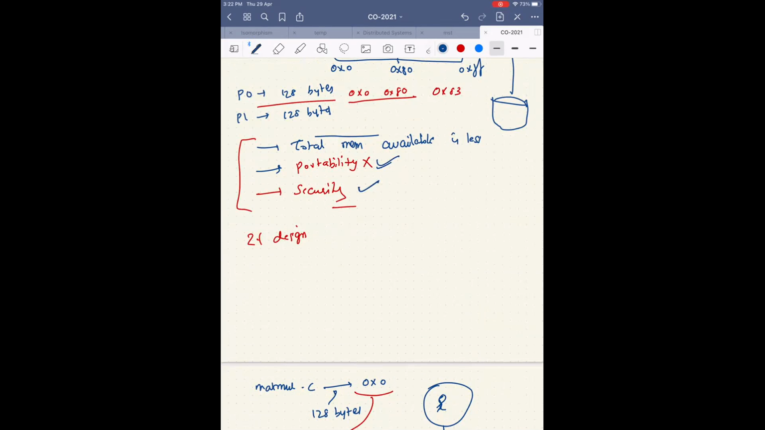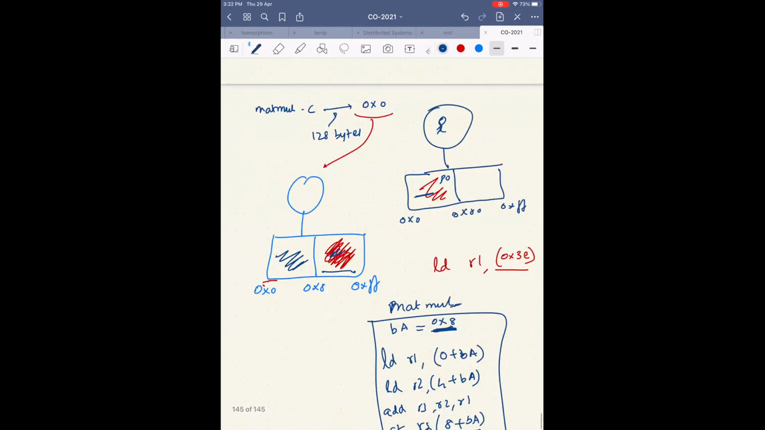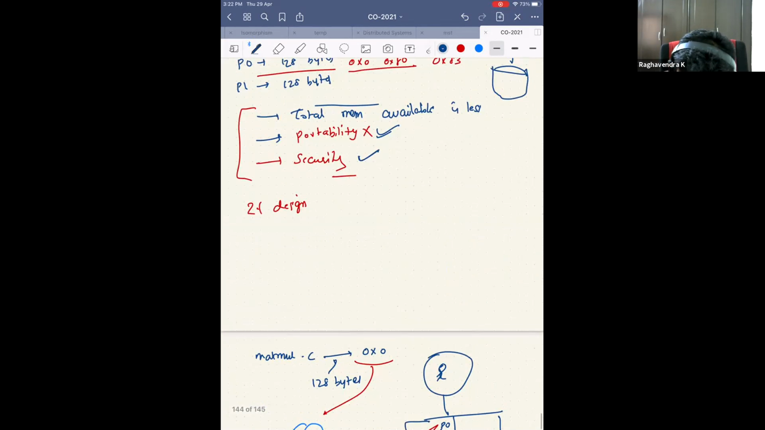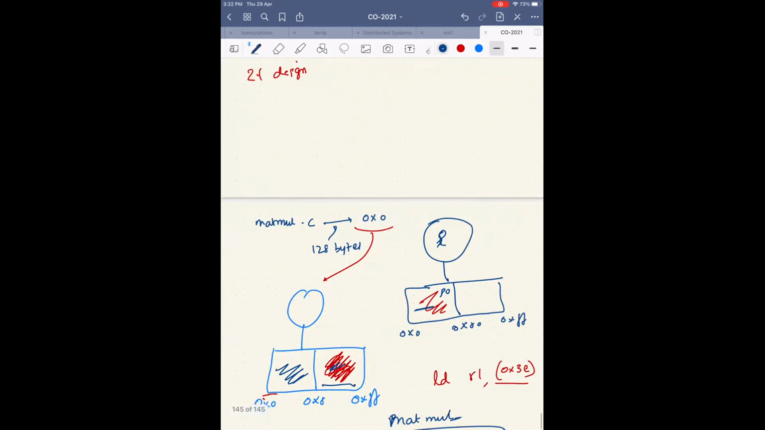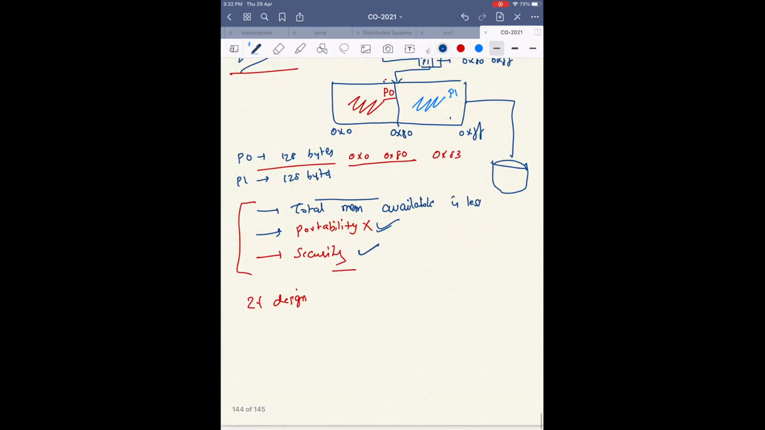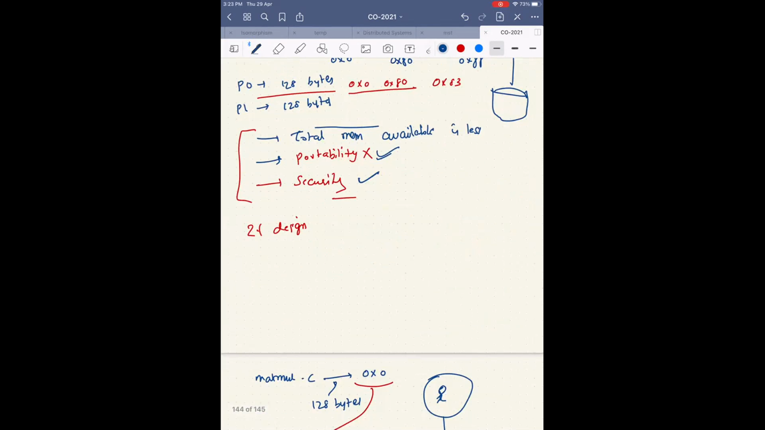Sir, can you explain security again? Okay, security. So you understood what's the problem with the security, right? One program messes up with the other, but how exactly, I don't know, sir.